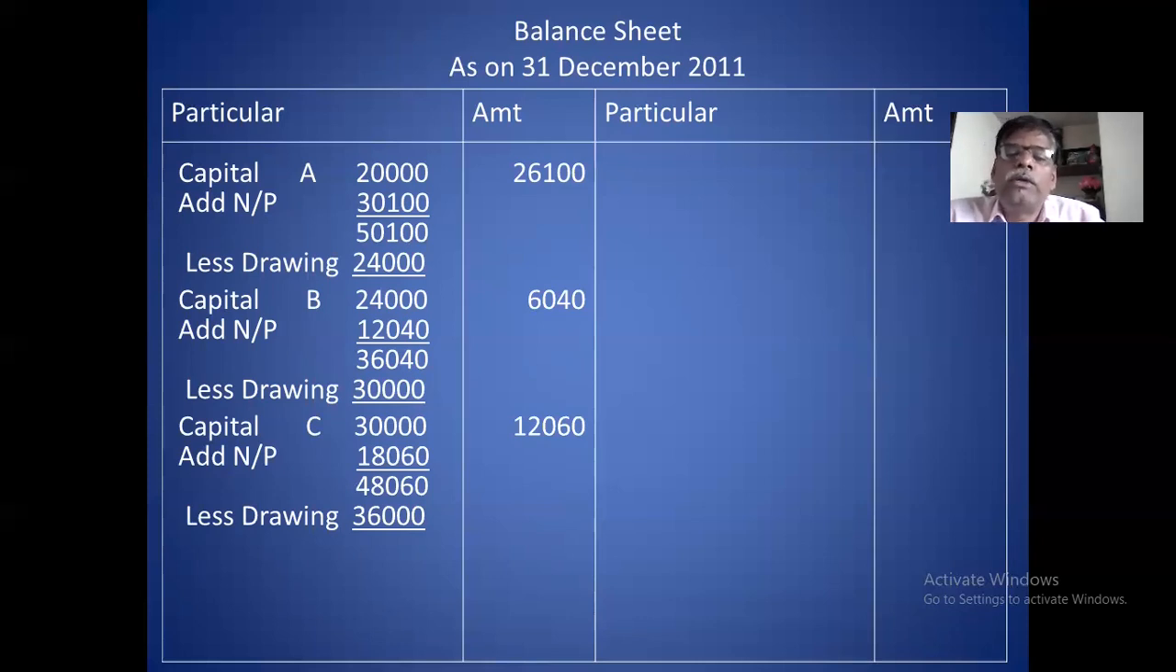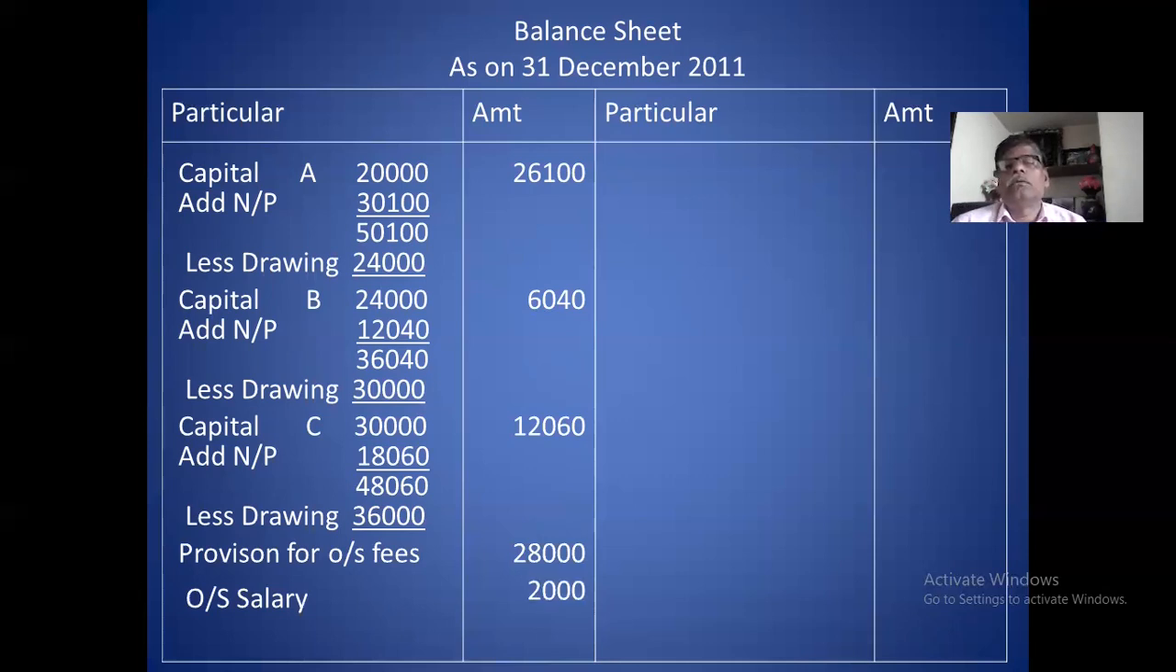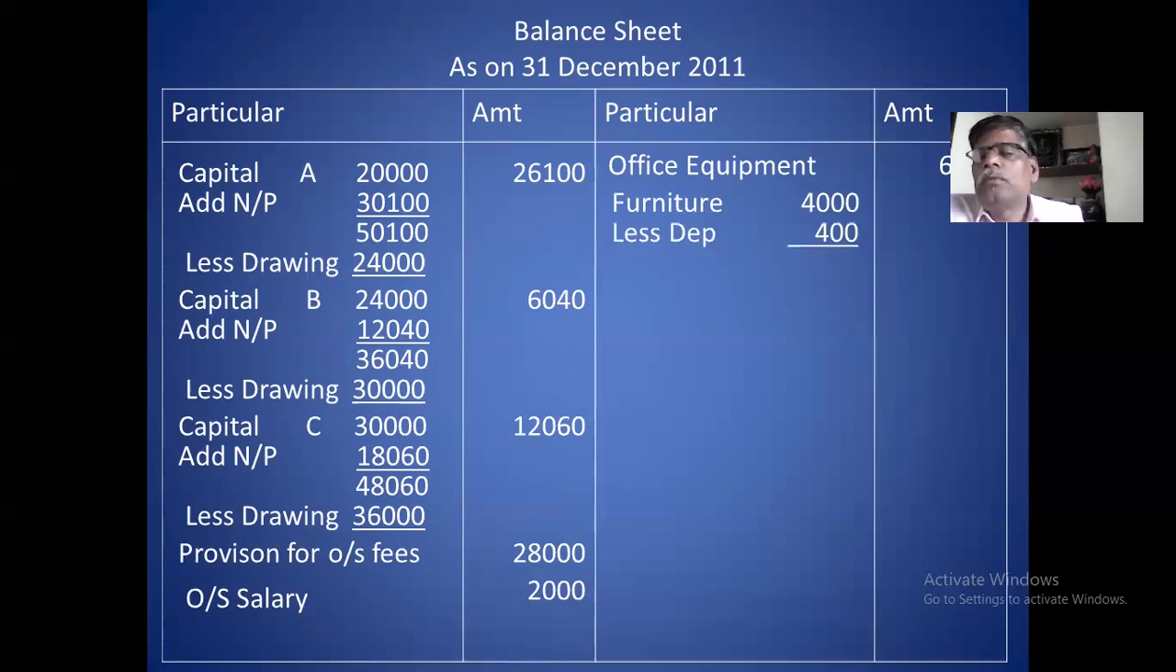Outstanding salary and provision, you write on the liability side. Provision for outstanding fee is 28,000. And outstanding salary is 2,000. Okay. Liability side completed. Then you write the assets on asset side. First asset, office equipment, no adjustment. Second, furniture, 4,000. Adjustment is there. Less depreciation, 400. The balance is 3,600.